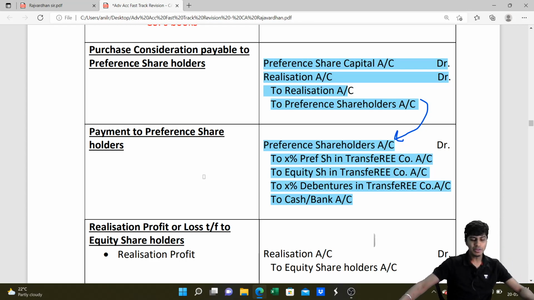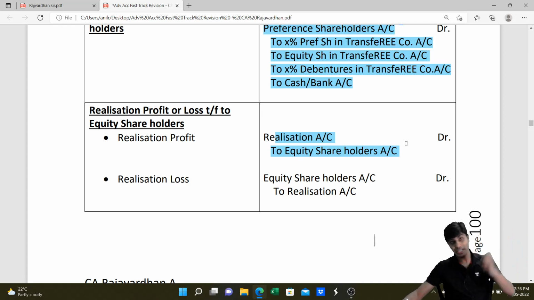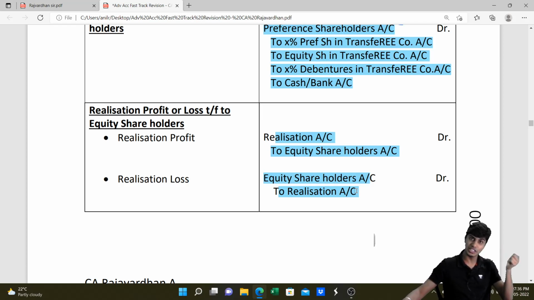And that, my friends, is the end of the story for preference shareholders. Next up, we need to identify realization profit or loss after settling all the liabilities which are not taken over, after realizing all the sum from the assets which are not taken over, after settling the preference shareholders. What money will I be left with? If it is profit, that profit should go to equity shareholders, so we'll credit equity shareholders account and debit realization. If it is loss, such loss again should be borne by equity shareholders. Their capital or the amount receivable by them will reduce. So I will debit my equity shareholder account and give credit to realization. So for profit, the entry is realization to equity shareholder. For loss, the entry is equity shareholder to realization.